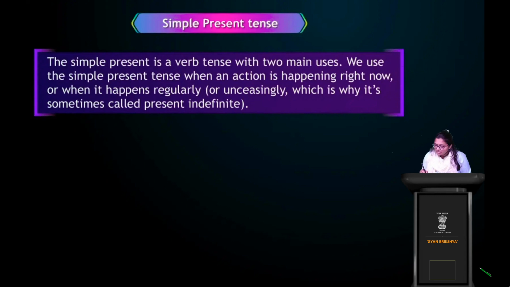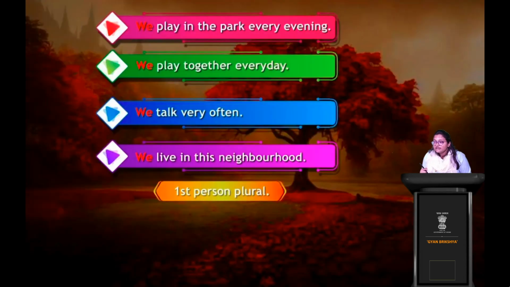Okay, now what is this? Do you remember what are these sentences? That was I. Now this is we live in this neighborhood. Okay, so can you tell me what is this? This is first person plural. That was first person singular. Now this is first person plural, right? Okay, then we also looked at these examples where the man is cleaning the surroundings, right?